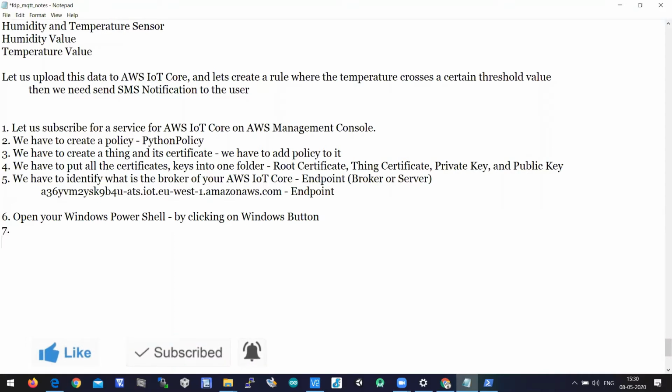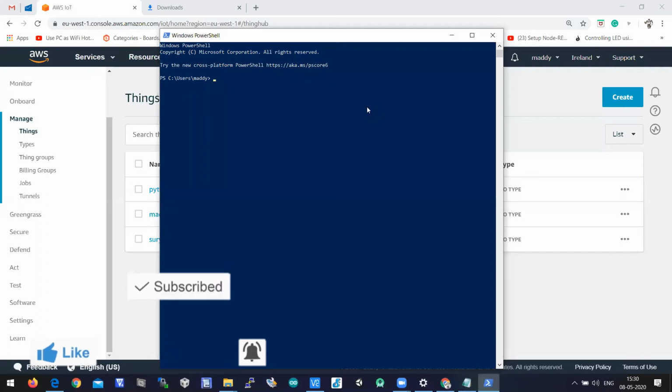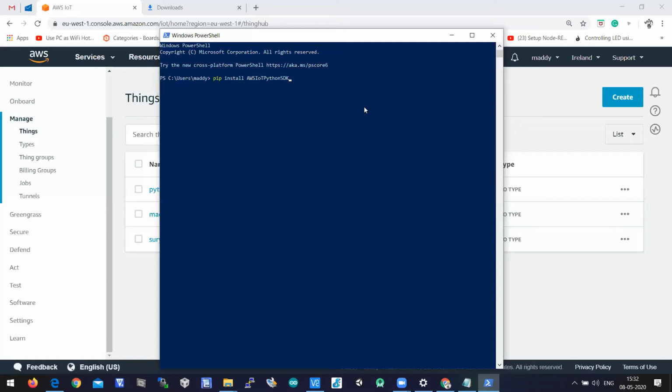Seventh step is you need to install a Python package here. And you know how to install a Python package, right? By using pip. Pip space install space. Let me check the command. Let us install the package: pip install AWS IoT Python SDK. Okay, I'll send it in chat.